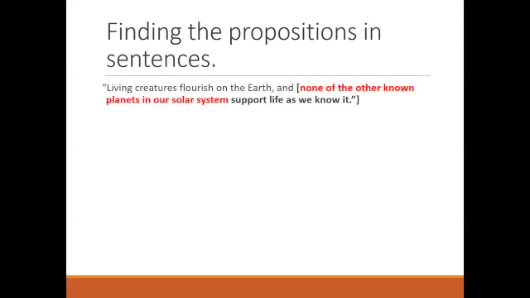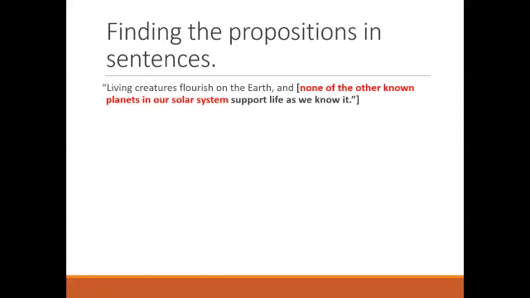So what we've done here is we've separated out the two propositions. Living creatures flourish on the earth, and none of the other known planets in our solar system support life as we know it. So we've separated out the two propositions, and we've isolated the second proposition with brackets here. And we've indicated where the subject term is in the red color.